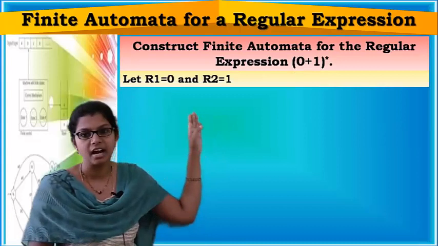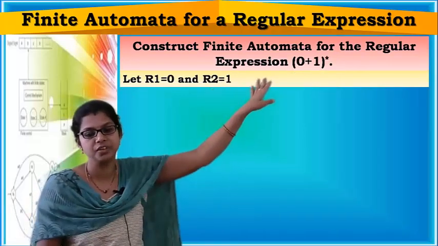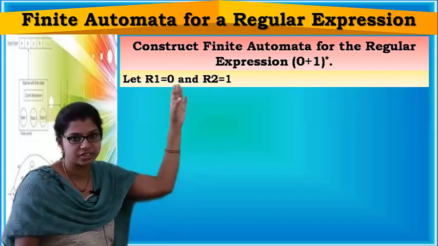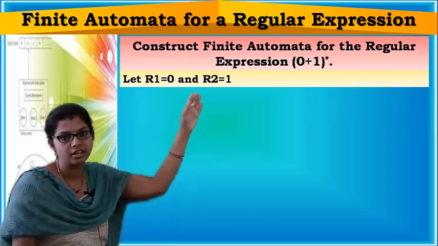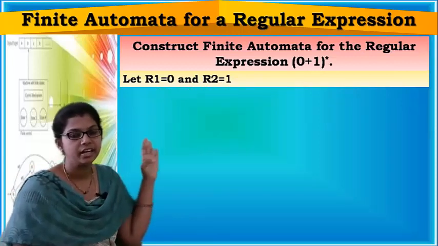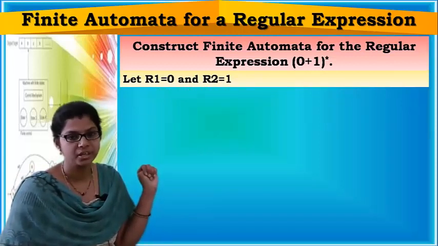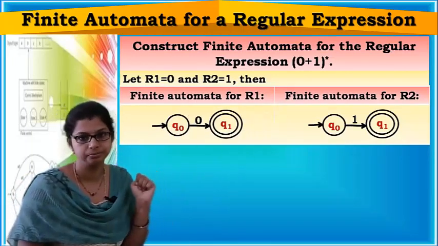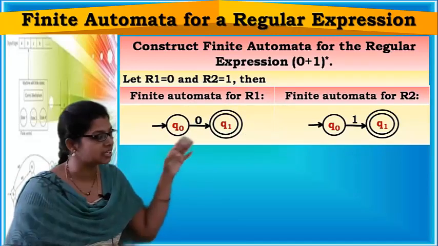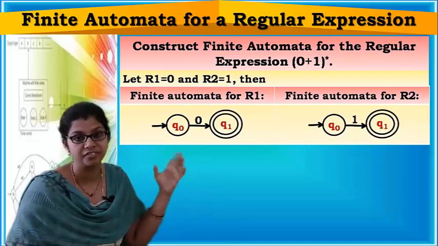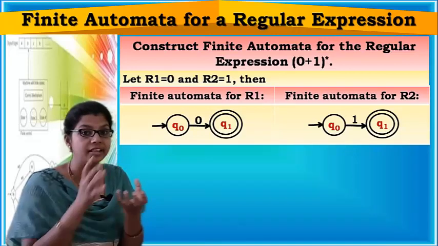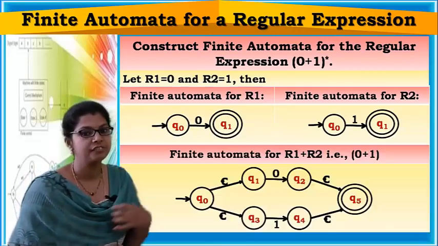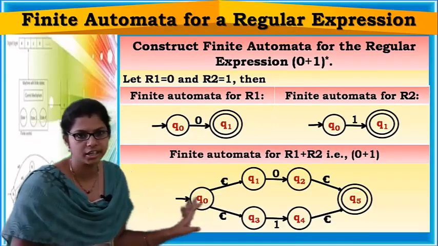Let R1 be 0 and R2 be 1. Here I am taking names for these regular expressions. Now I am constructing finite automatas for R1 and R2, representing 0 and representing 1. Now let us construct the finite automata for union. First you have to construct for union and then you have to make its closure. Right? Now union, you already know.